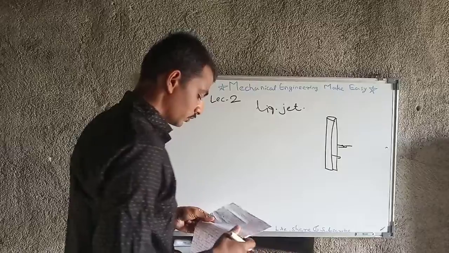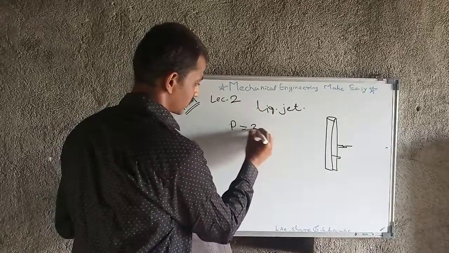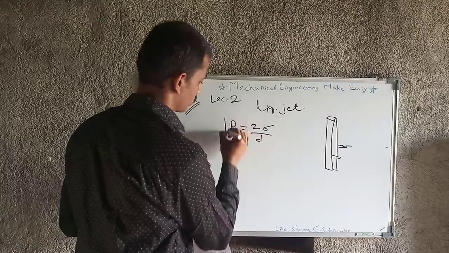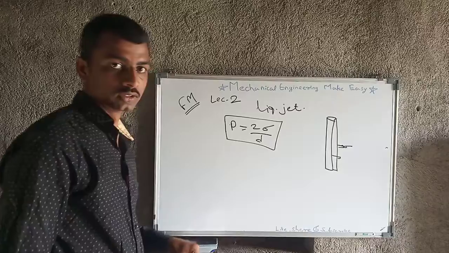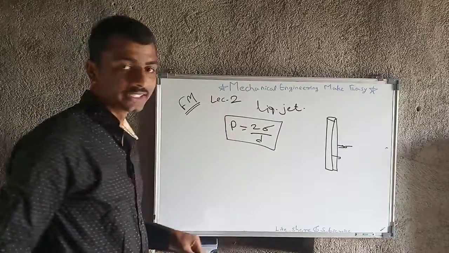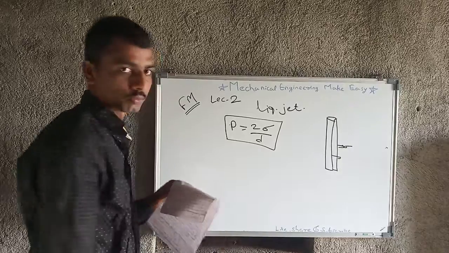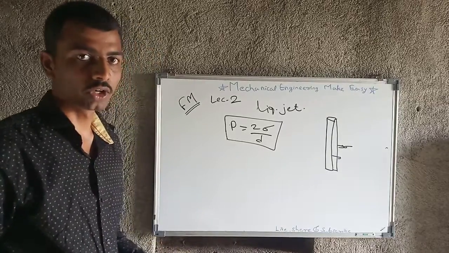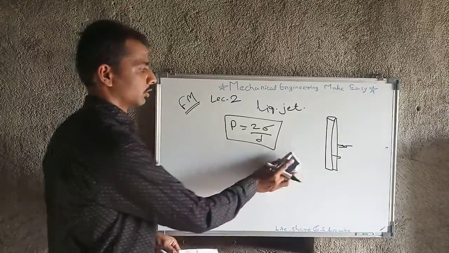But here the pressure intensity comes as 2 sigma upon d. This is the difference between all three cases I have given you. So you should note down all three formulas, because GATE may ask you one question from this.